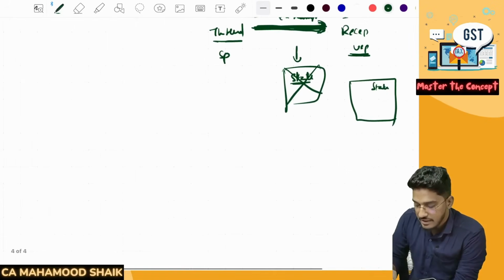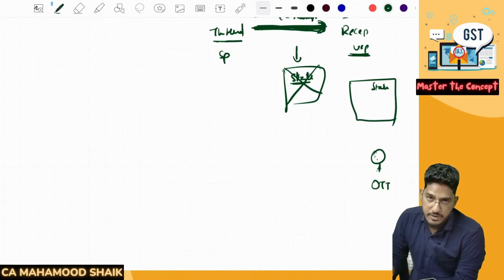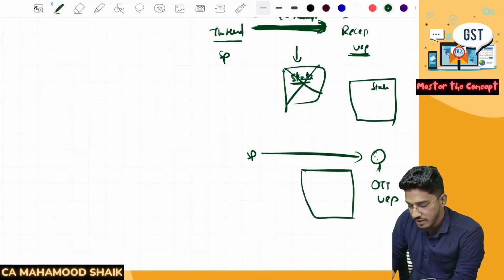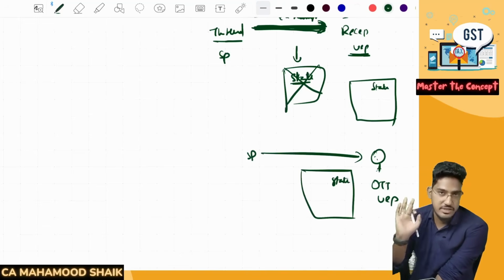Okay. Not just that. Say for example, I'm a recipient. Sir, I'm paying for an OTT platform. There is some OTT platform, and I'm paying the fees. The recipient is an unregistered person, and there is a service provider. Sir, in this case also, on the tax invoice, is it mandatory to record the state of the recipient? 100% yes.